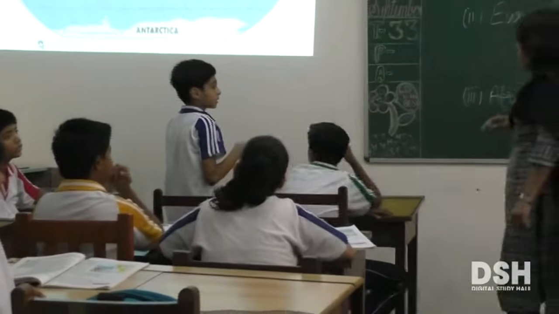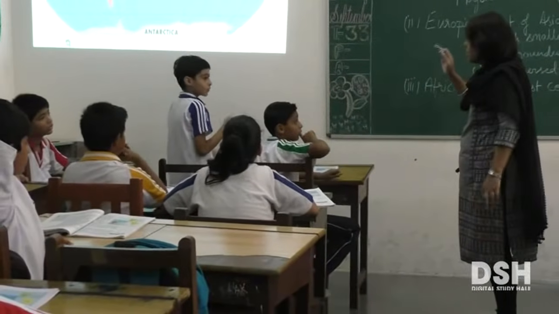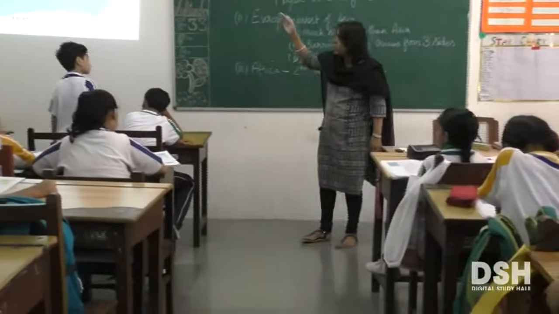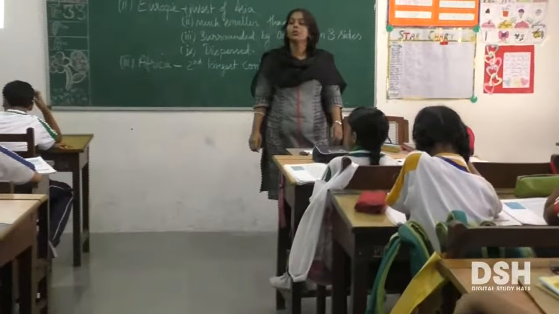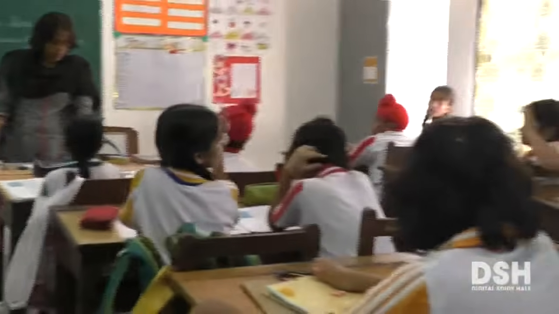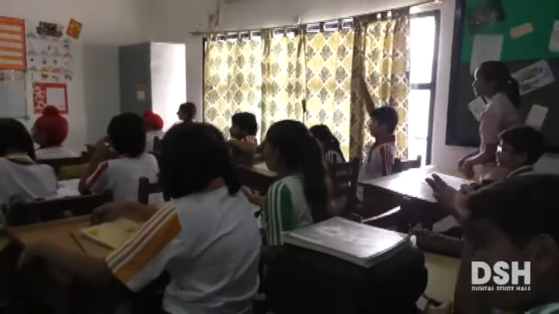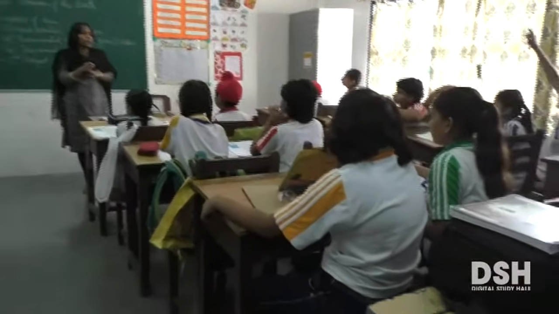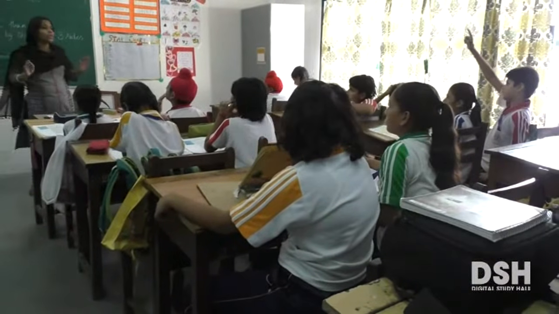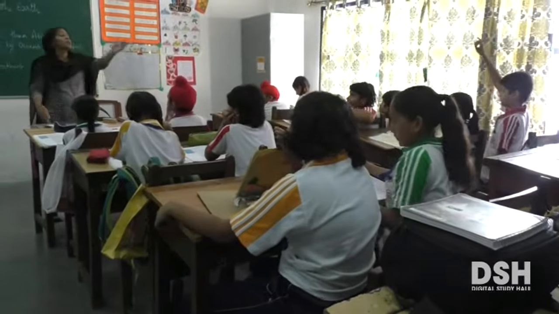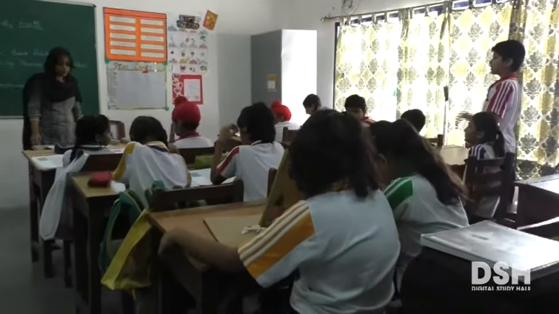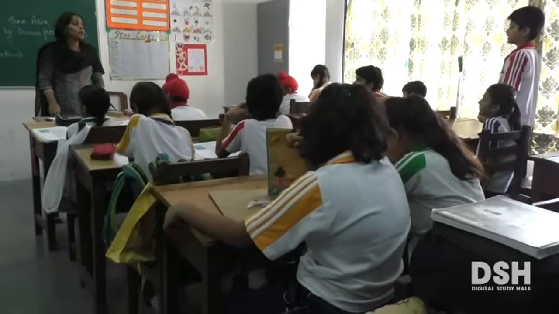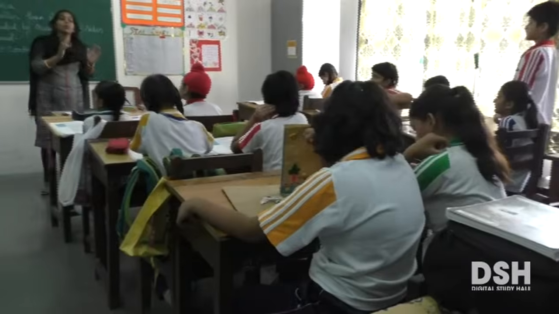South of Asia, okay? Southwest. Okay, southwest of Asia. Very good. What else can you tell me? Very good, that is very important. The larger part of Africa lies in the northern hemisphere. Along with South America, Africa is concentrated at one point and it is not dispersed. Okay, it is not dispersed and it is concentrated.